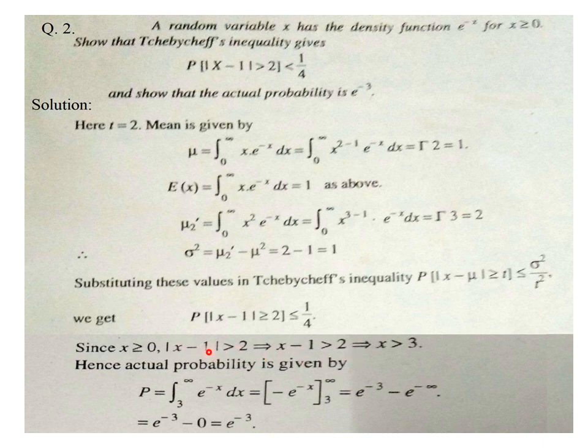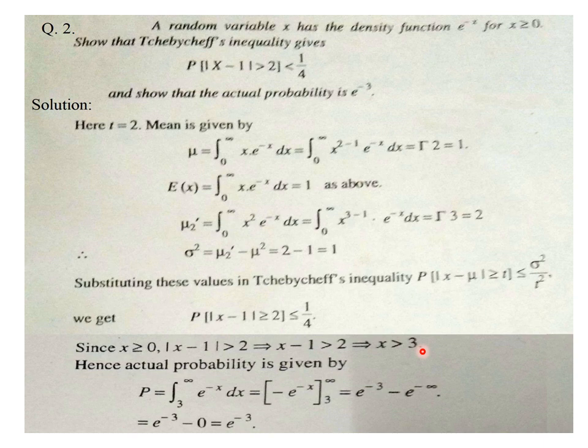Because mod x minus 1 may be x minus 1 or 1 minus x, and we are taking it as x minus 1 only, and by doing that, x greater than 3 is the final result for this inequality. Why are we not choosing 1 minus x? Because if we choose 1 minus x greater than 2, it will give us x less than minus 1, and that is not possible because x greater than or equal to 0 is already mentioned in the problem. Okay, so x greater than 3 means the probability is from 3 to infinity.